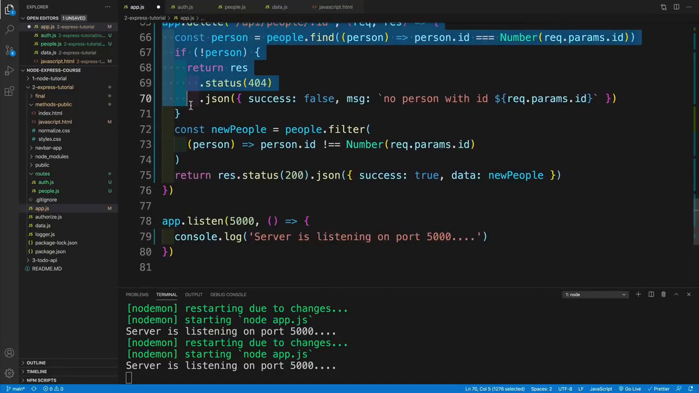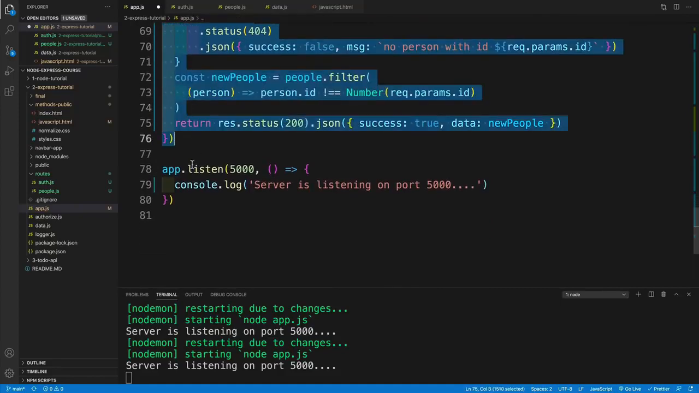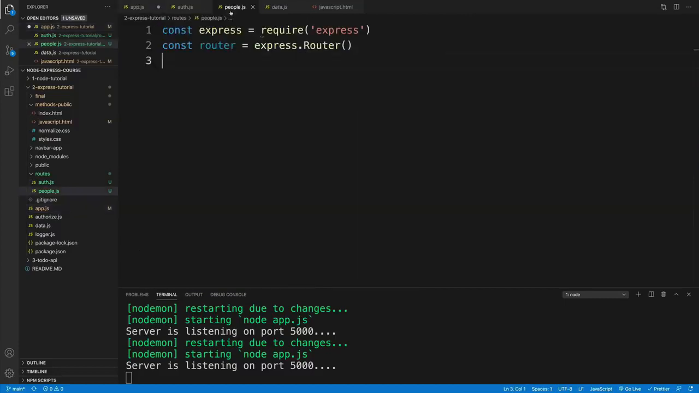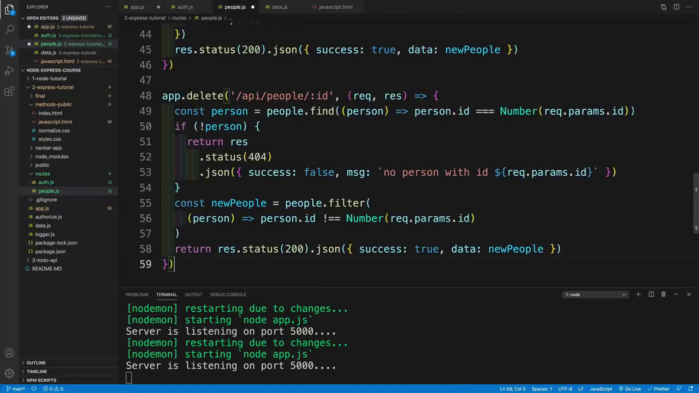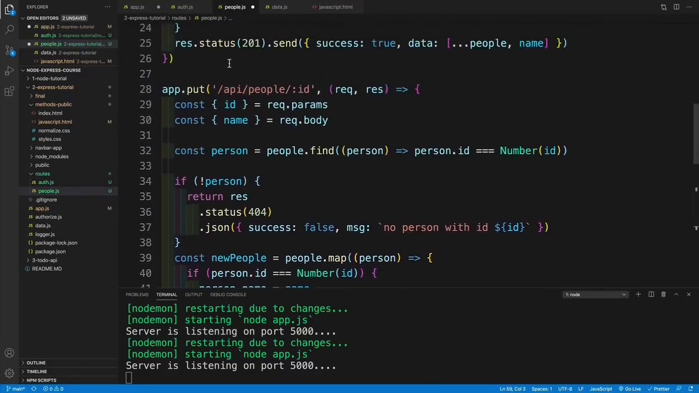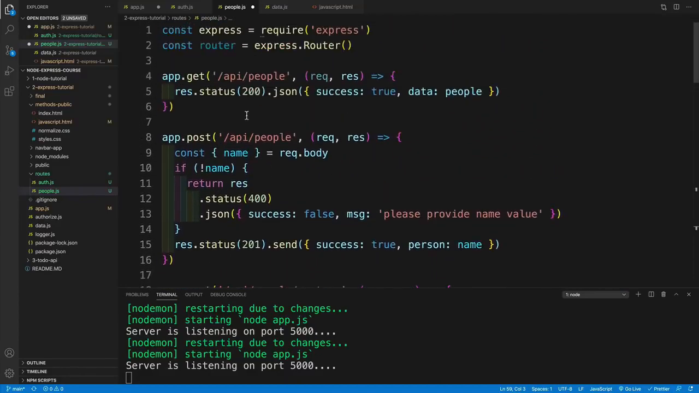That's why I set it up separately above all the routes, but grab all of the ones with API and people. So take these all the way up to delete. Basically stop at listen, cut it out, and then copy and paste in people like so. Okay, great. So now, of course, I have all my routes here.